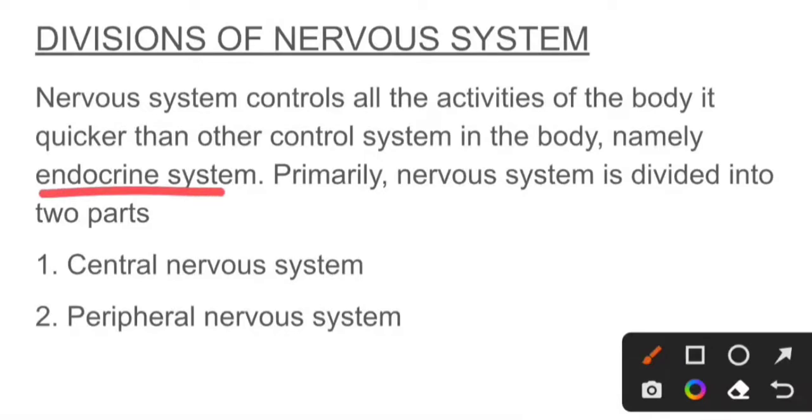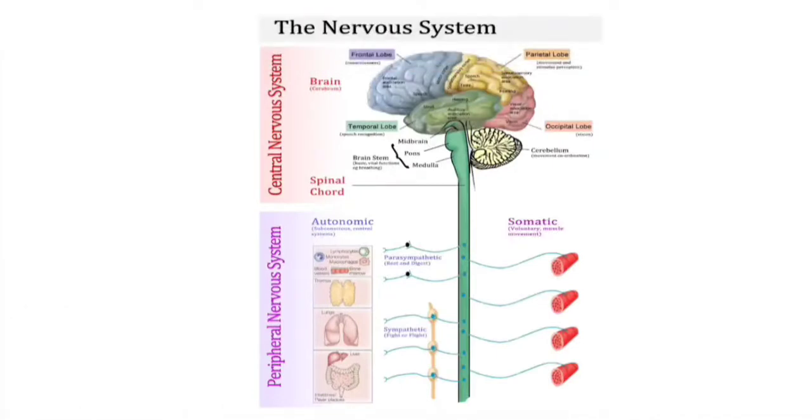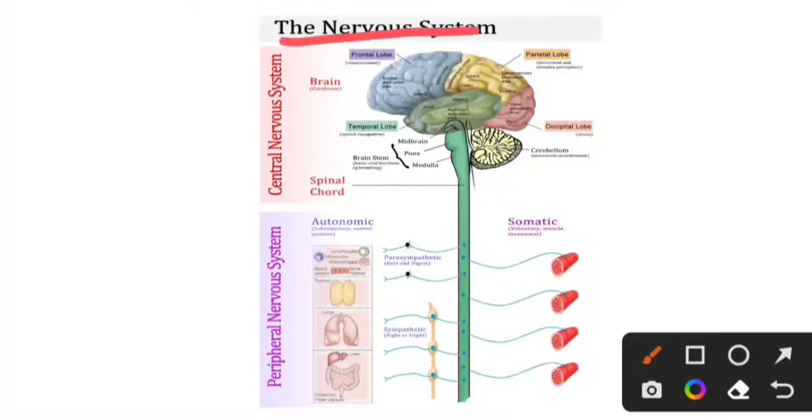Primarily, nervous system is divided into two parts: central nervous system and peripheral nervous system. As you can see in the image, the central nervous system includes brain, frontal lobe, parietal lobe, occipital lobe, and temporal lobe. The peripheral nervous system includes autonomic and somatic.